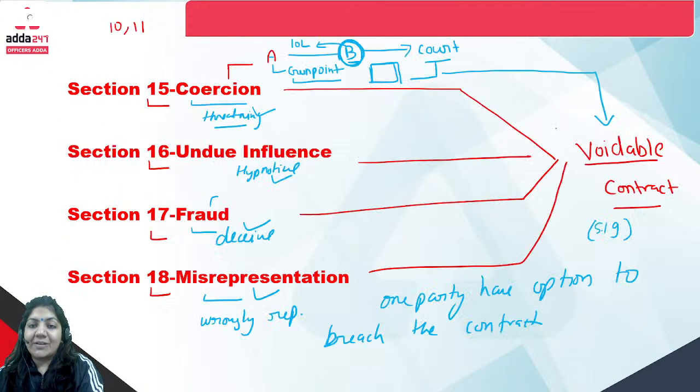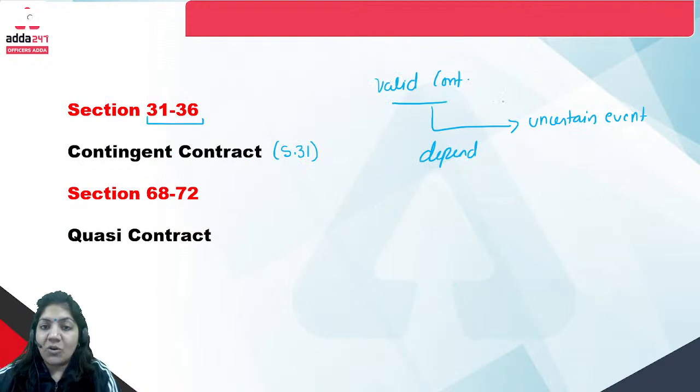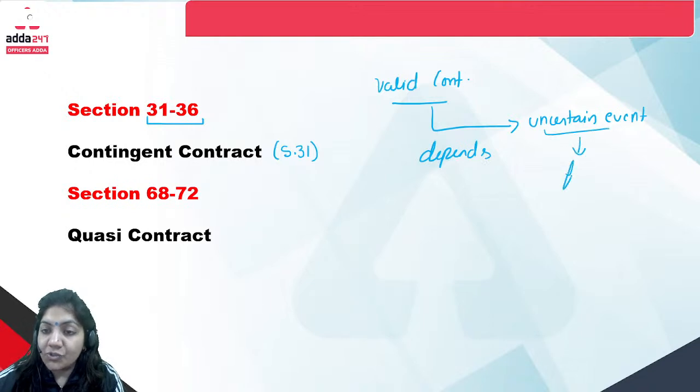Jasmine ma'am, section 19 simply says that if any contract is done by coercion, undue influence, fraud, or misrepresentation, then that contract will be a voidable contract. That is section 19. You do not have to remember section 19, but I am still giving you the hint. Now, contingent contract is any valid contract which depends upon an uncertain event. Uncertain event means a future event which is not certain.